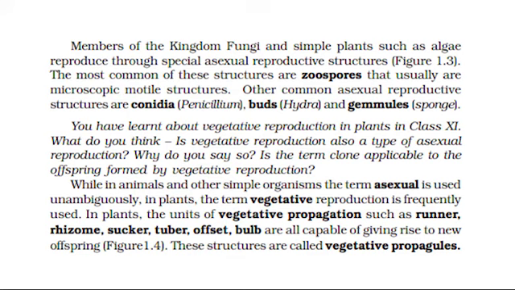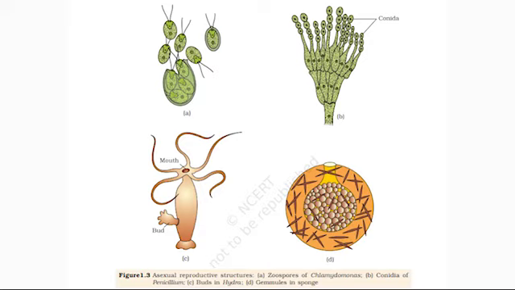Members of the kingdom Fungi and simple plants, such as algae, reproduce through special asexual reproductive structures, Figure 1.3. The most common of these structures are zoospores, which usually are microscopic motile structures. Other common asexual reproductive structures are conidia, Penicillium, buds, Hydra, and gemmules, sponge.